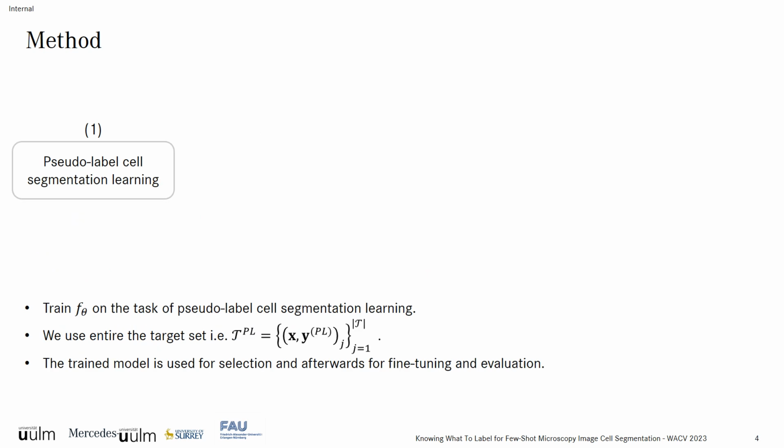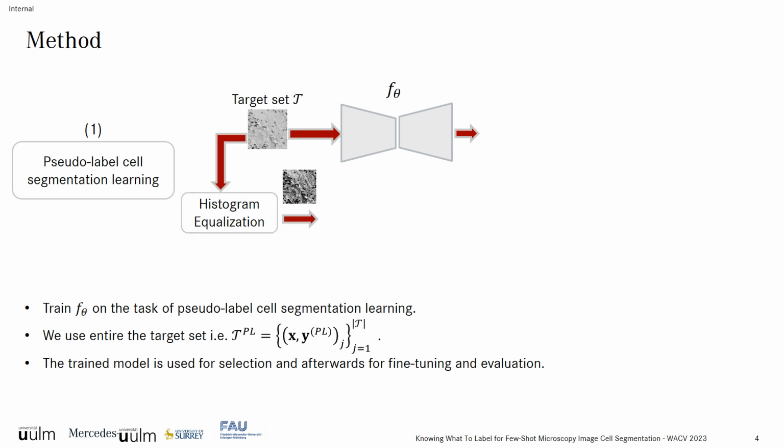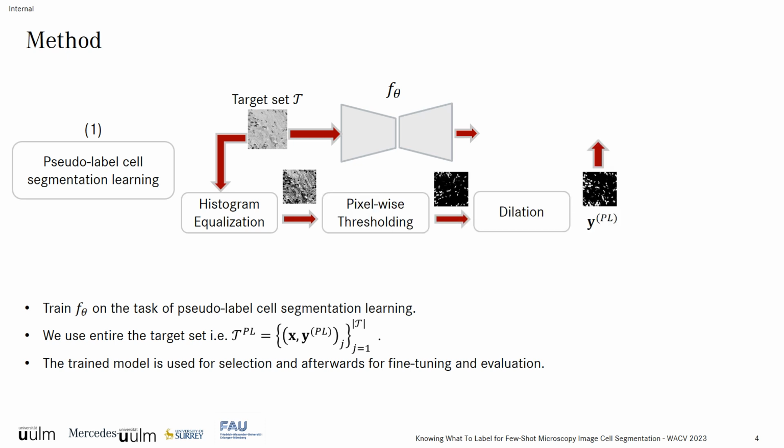We assume that the images belonging to the target dataset come from a different cell segmentation mask. Therefore, we seek to adapt the entire network, which means the encoder and decoder, to the task of cell segmentation learning using a pseudo-labeled dataset from the target dataset. To achieve this, we exploit the global contrast enhancement using histogram equalization followed by pixel-wise thresholding and dilation filters to create the pseudo-labeled target dataset. The model is trained by minimizing the average binary cross entropy loss on the pseudo-labeled dataset.